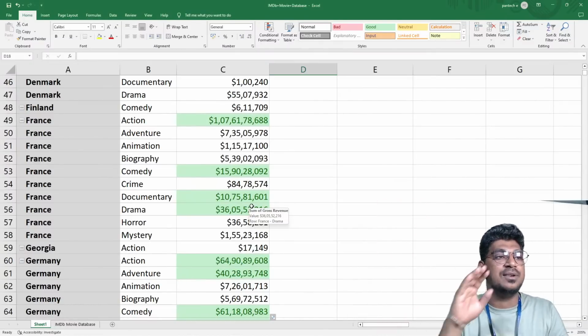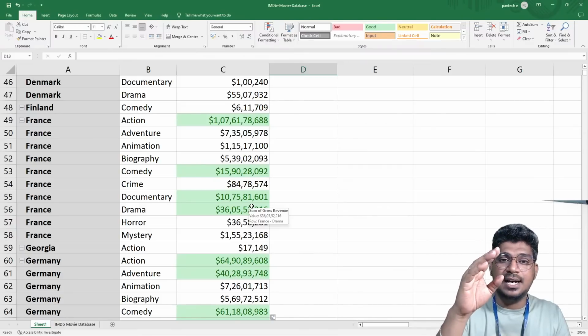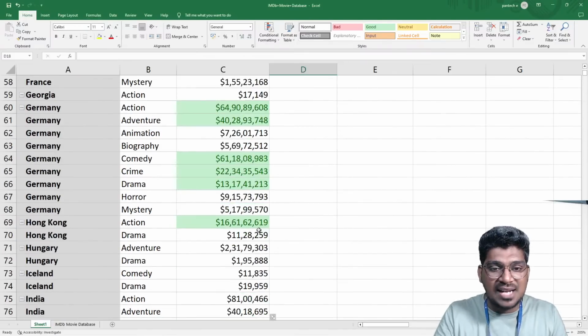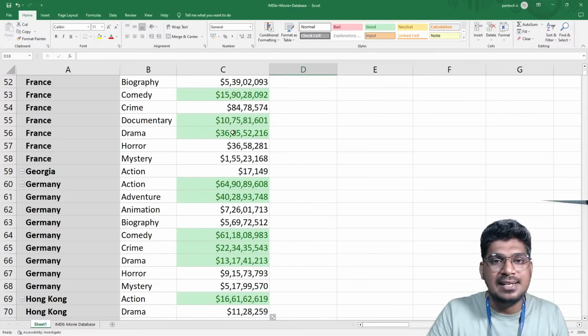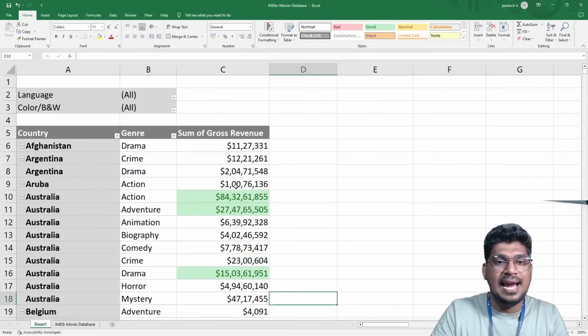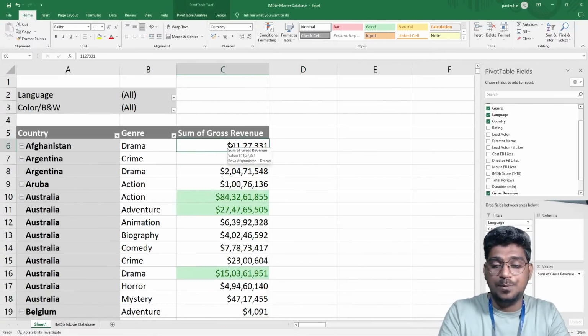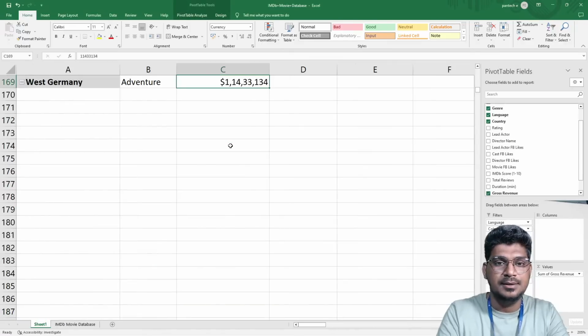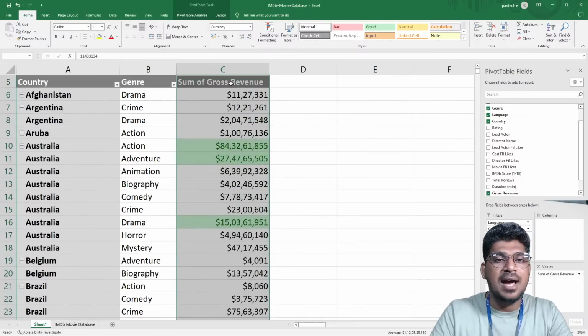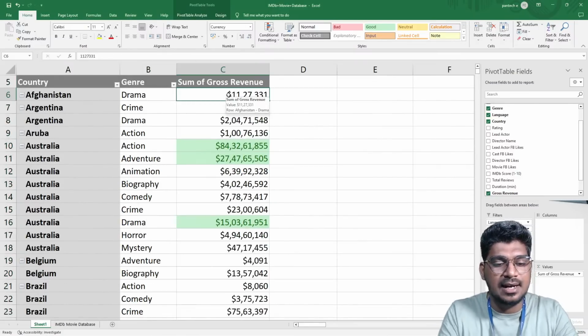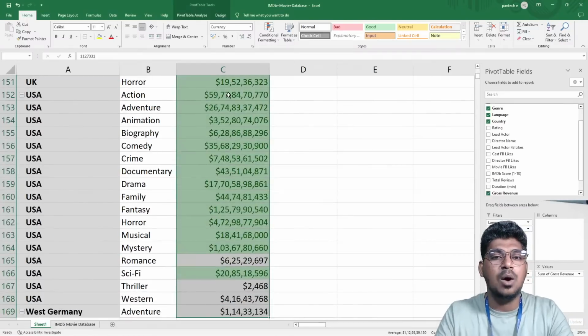These values are considered above or greater than 100 million. Try to listen carefully: 100 million means these particular values are 100 million and above. That is the first option. For the second option, I'm going to select these with Control Shift Down Arrow.